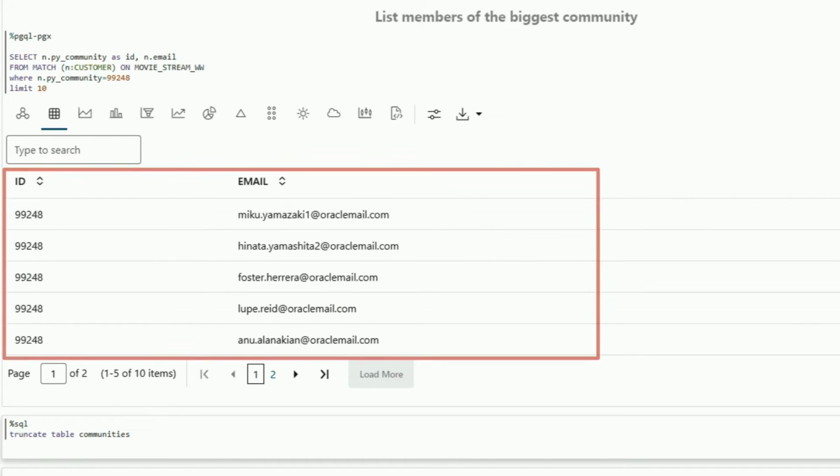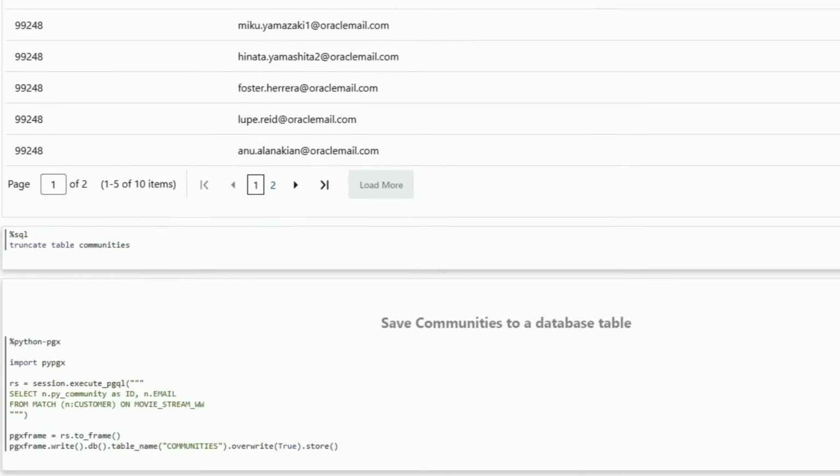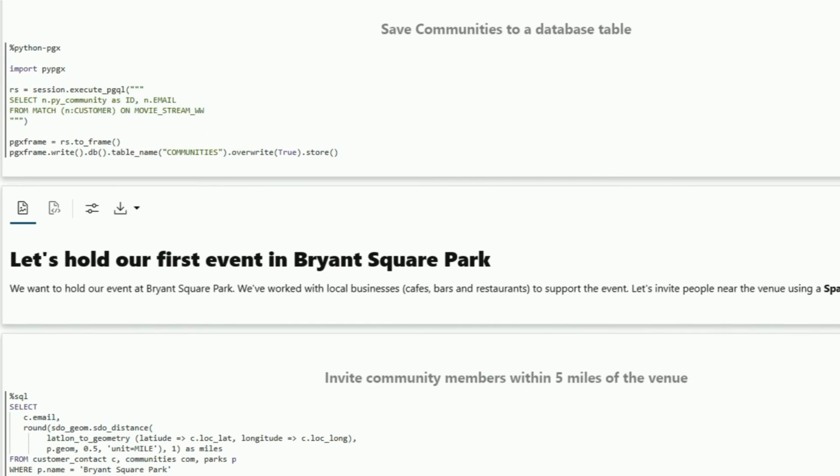And I'm going to save these people and these communities as a table in the database, because that's gold. That information about communities, their behavior, that's gold for marketing, right? So I'm going to hand that off to marketing so they can use that information.